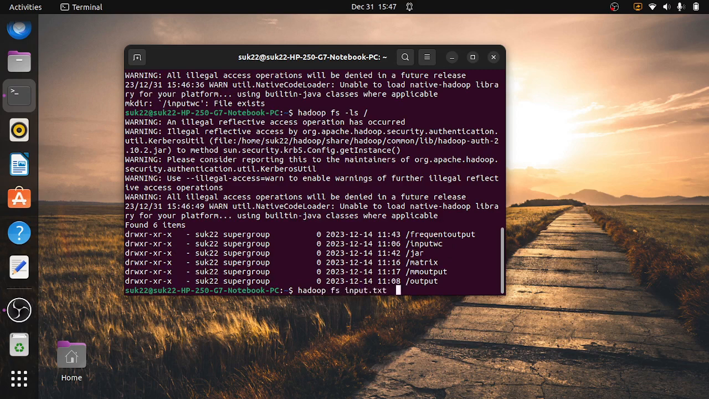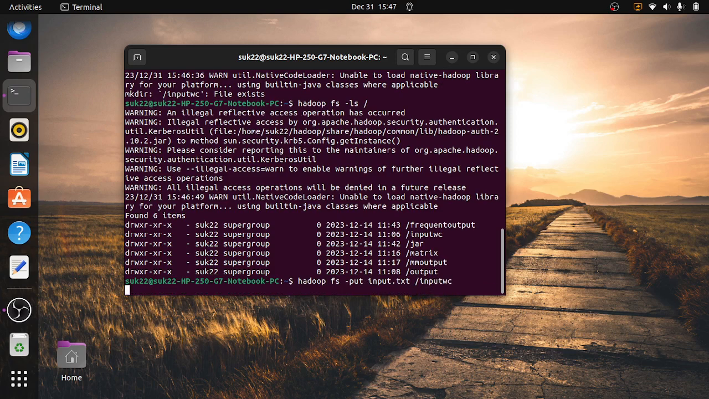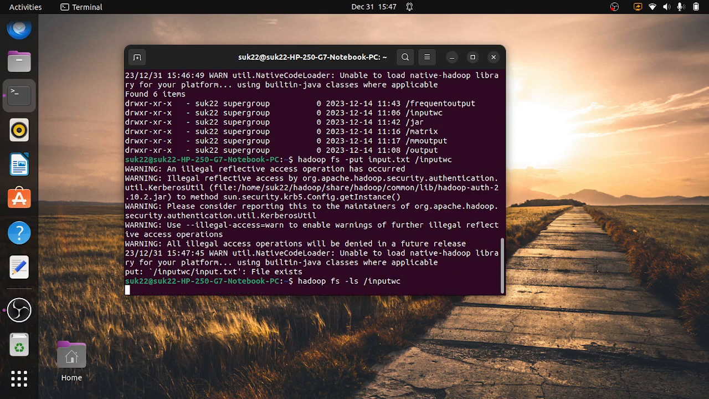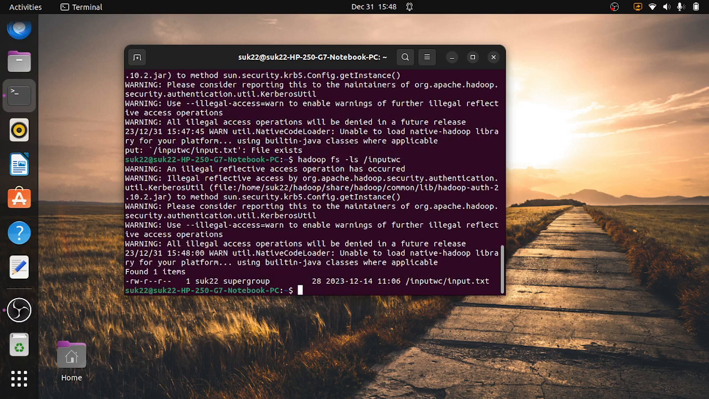Now we are going to move that input file input.txt to the input.wc folder. To move that, what is the command? The put command. Hyphen put input.txt, then you specify the location where you want to put it, input.wc. Now we have to check whether it has been inserted or not. How to do that? With the ls command on input.wc.